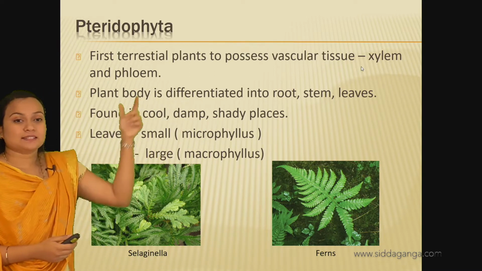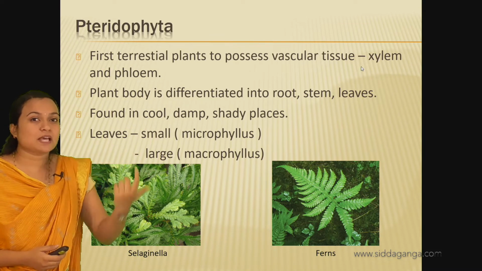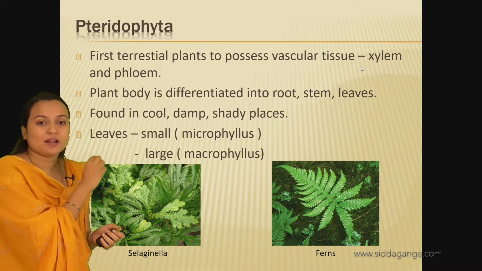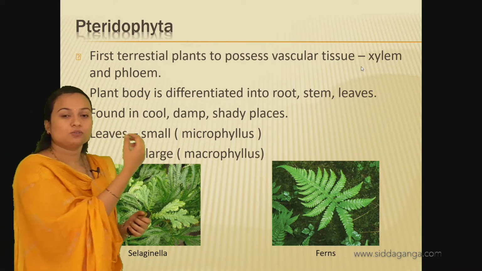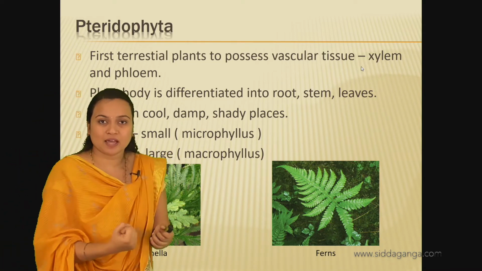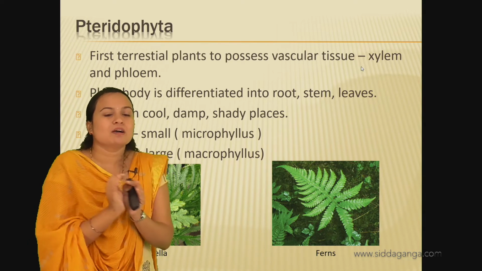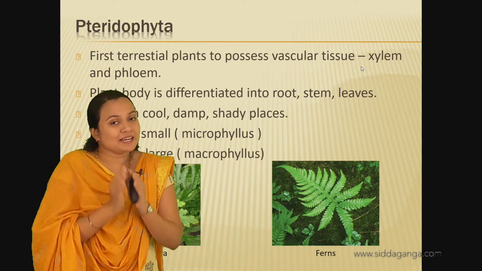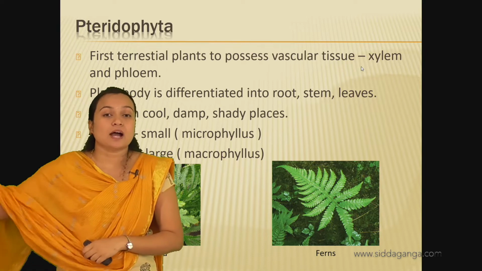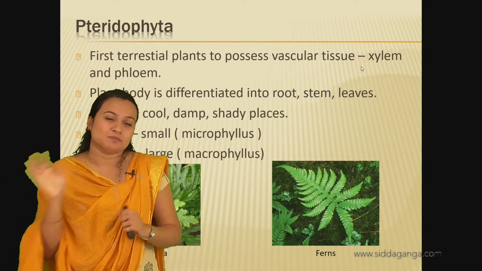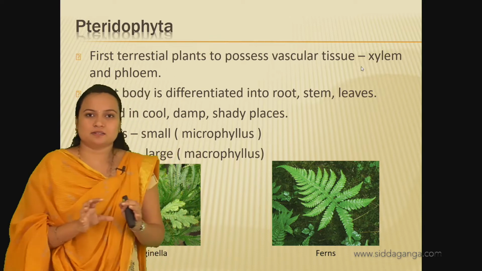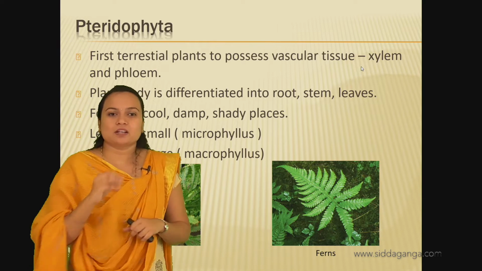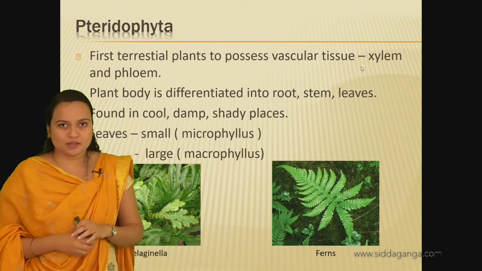And these characters, the formation of xylem and phloem, as well as the body being differentiated into root like, stem like, leaf like. So these are the primitive and very basic characters, and the development will be very less compared to the higher, advanced plants, but they have some characters. Okay, they have these characters like the vascular tissue as well as root, stem, leaves.